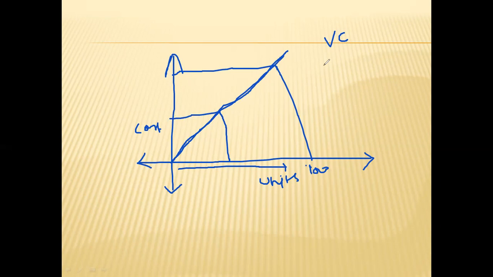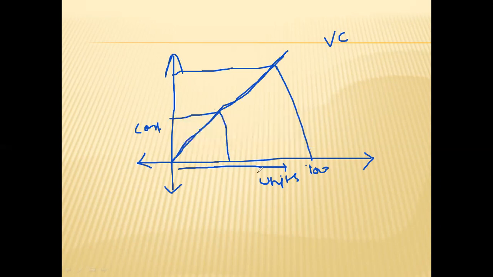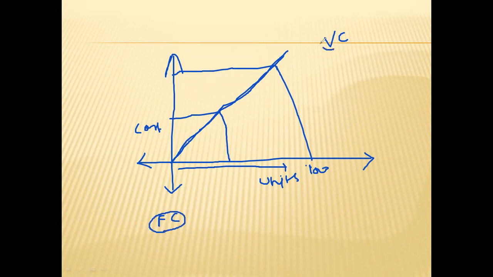Such type of cost which is related to the units produced is known as variable cost, and those costs which are not related to the units produced are known as fixed cost. So variable cost will keep on changing with the units produced, and fixed cost means those costs which will remain constant, fixed, irrespective of units produced.